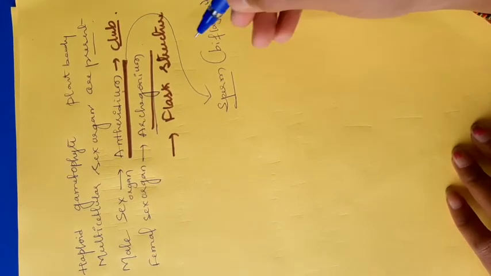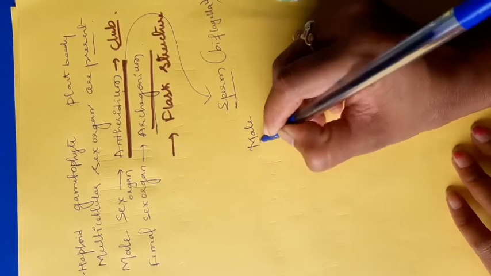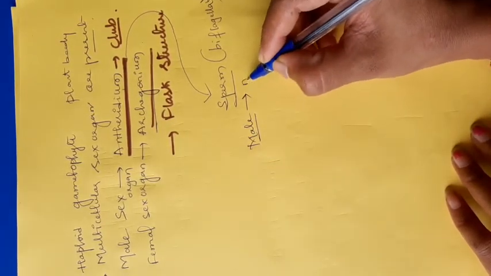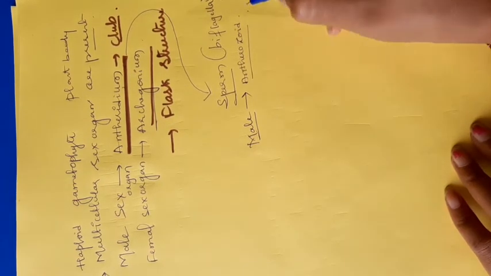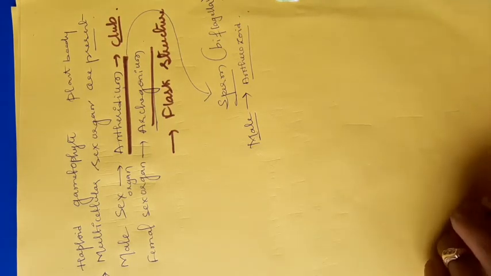The male gamete is called an antherozoid. When the antherozoid is released into the water, it comes in contact with the archegonium. Then the antherozoid fuses with the egg to form a zygote.